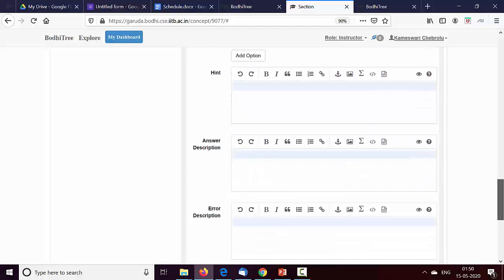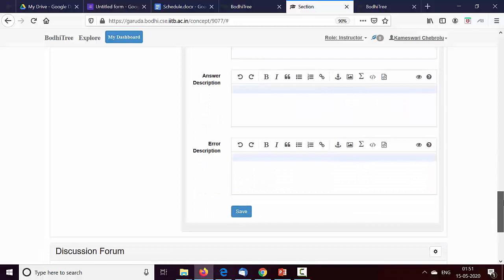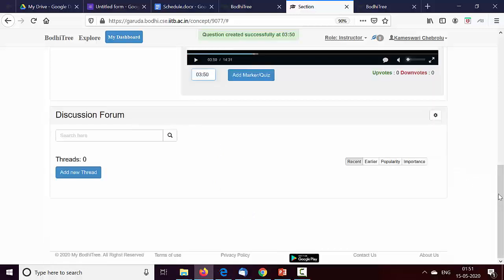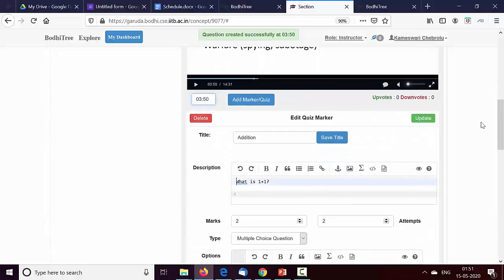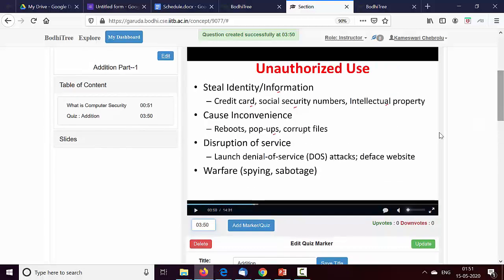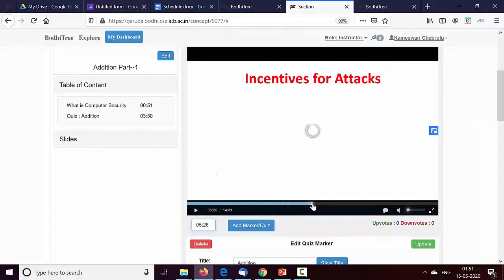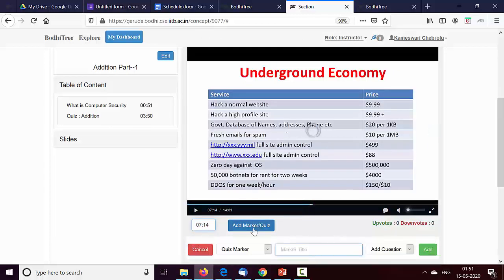So then forget everything else. Just do save. So a quiz got successfully added at that particular position. So when I click on this, it shows again. Let us add one more quiz at some other position. Again, I am doing this. Here, let's say add subtraction, add.